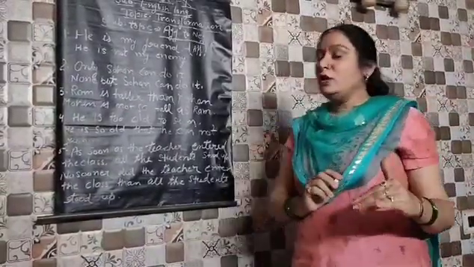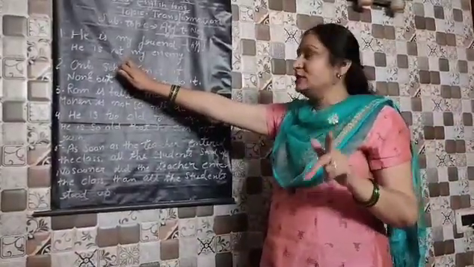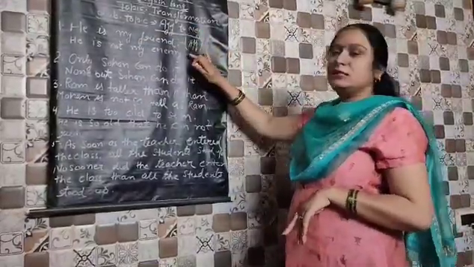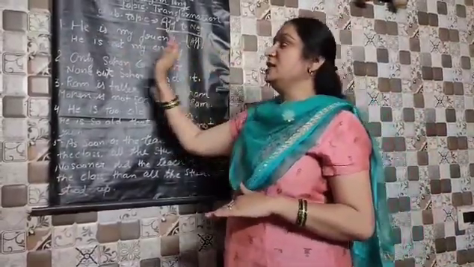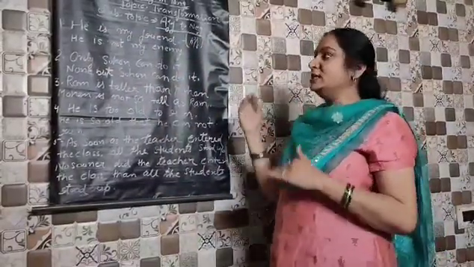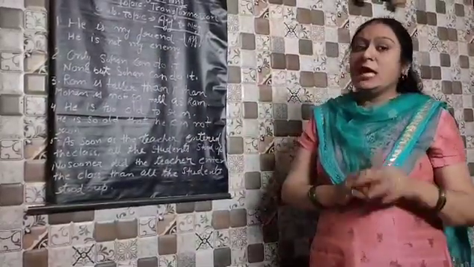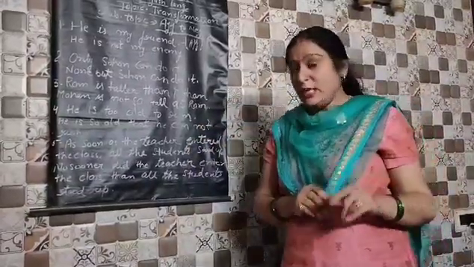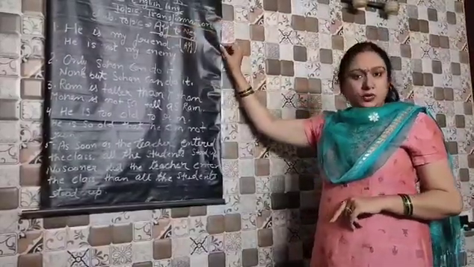So what you will have to do, if you are writing not, is use the opposite of friend, that is enemy. Now read this sentence. When we say in the affirmative sentence, he is my friend, the correct negation of the sentence is: he is not my enemy. In that sense, children, you can see that the meaning of the sentence has not been changed. Clear? This is the first rule of changing affirmative sentences into negative.